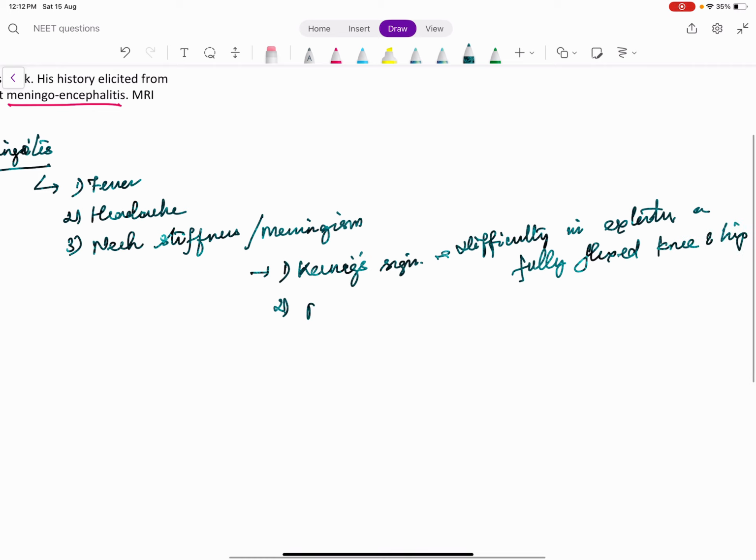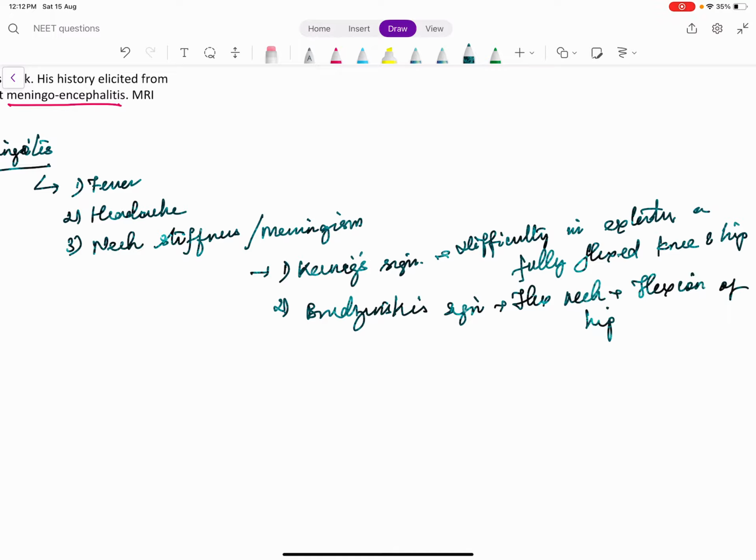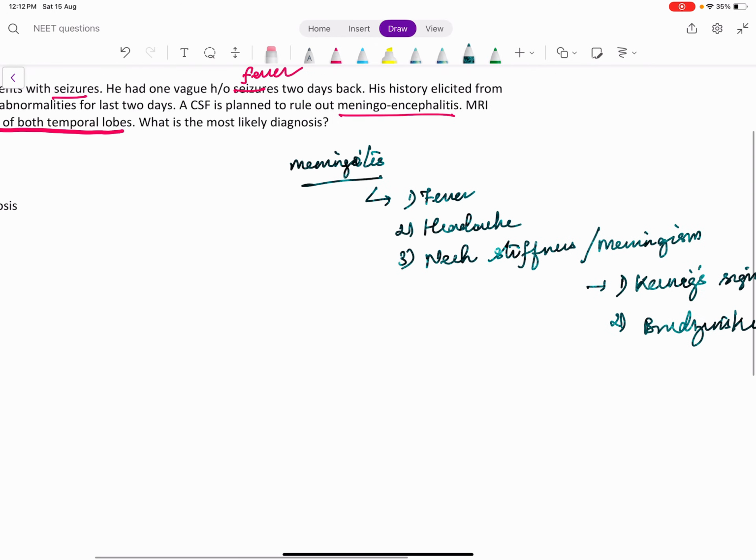Then we have Brudzinski's sign. Brudzinski's sign is when you flex the neck, there will be flexion of the hip and knee. So this is Brudzinski's sign. So these are signs of meningism or neck stiffness.